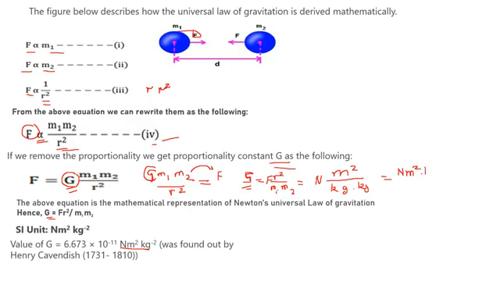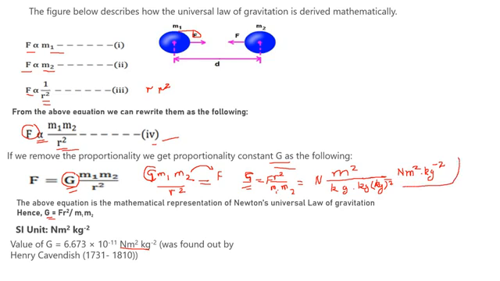dot kg. Even if you don't want to put dot, it's okay. And kg to the power minus 2, because kg into kg is nothing but kg square. I can write kg whole square also, right children? So this is kg whole square. When this exponent goes up, it changes into a negative sign. So Newton meter square dot kg minus 2.